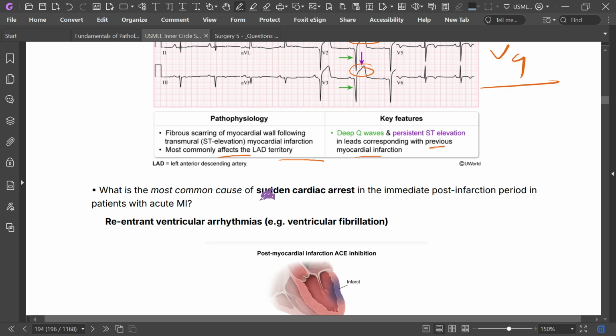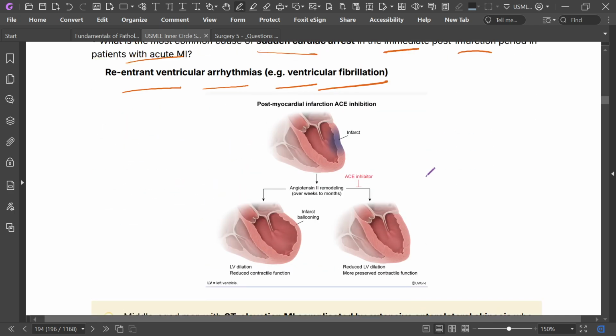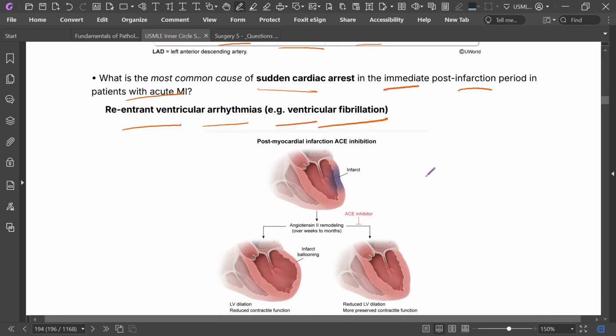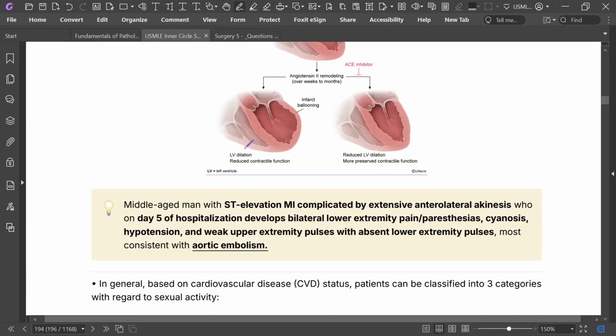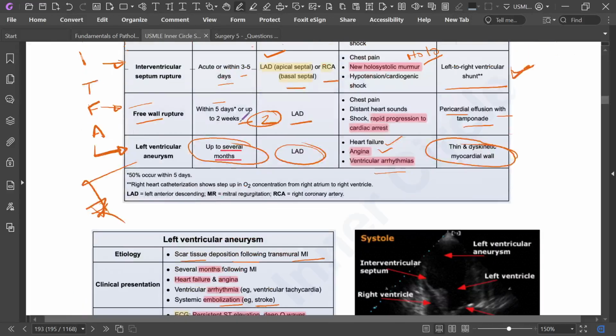What is the most common cause of sudden cardiac death in the immediate post-infarction period in patients with acute MI? Reentrant ventricular arrhythmia, there may be ventricular fibrillation. Okay, that's all about the complications of post-MI and left ventricular aneurysm.